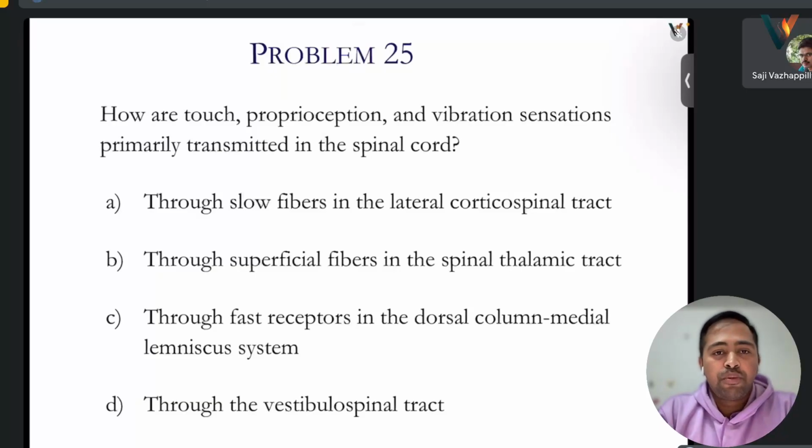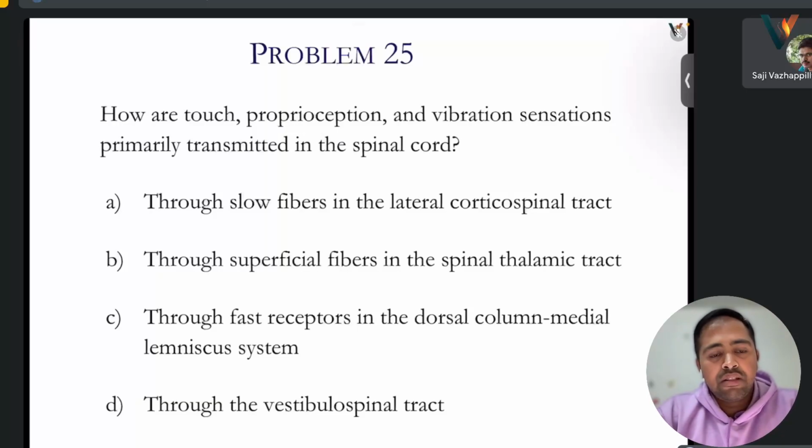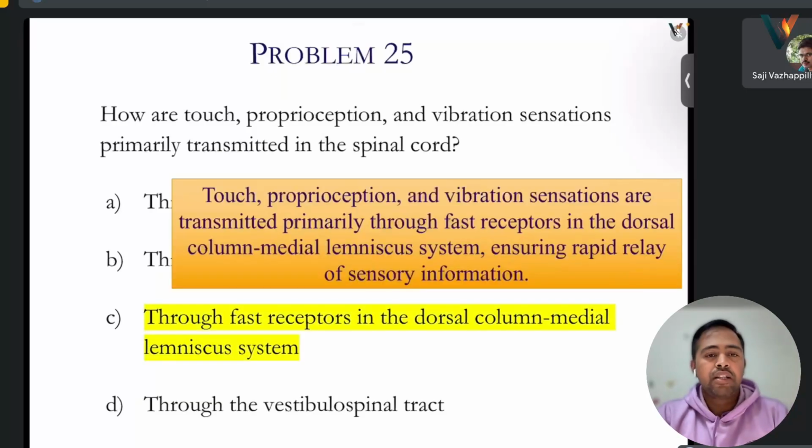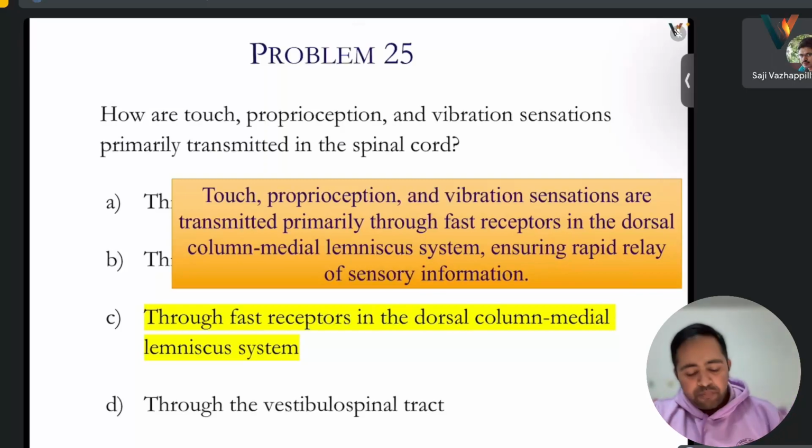How are touch, proprioception and vibration sensation primarily transmitted in the spinal cord? Through slow fibers in the lateral corticospinal tract, through superficial fibers in the spinothalamic tract, through fast receptors in the dorsal column medial lemniscal system, or through the vestibulospinal tract. The correct answer is through fast receptors in the dorsal column medial lemniscal system. Okay, so we'll stop here.